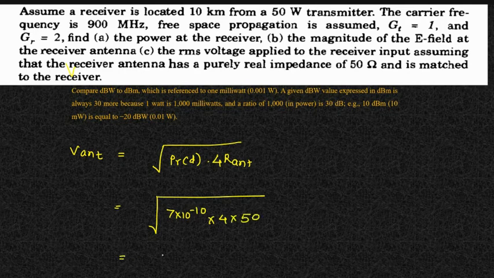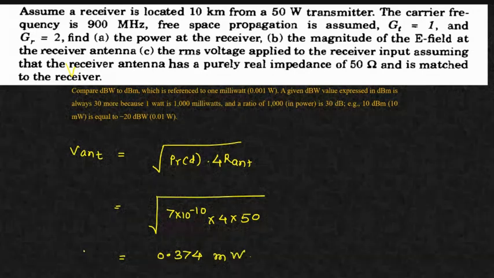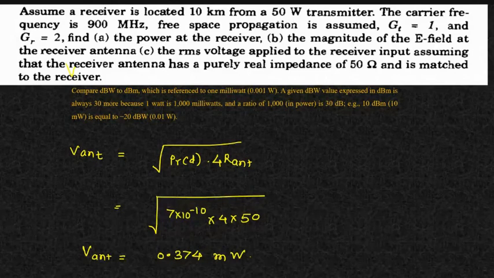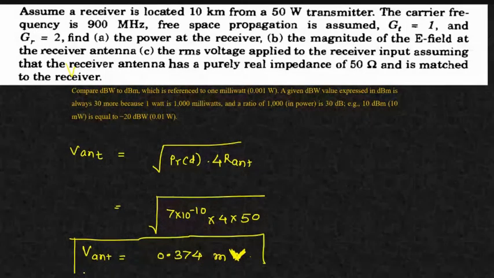Now, if you calculate this one, it comes to 374 and this is the V antenna. Now, because this is the voltage, it becomes millivolt. So try to solve at your end and just verify your answers.